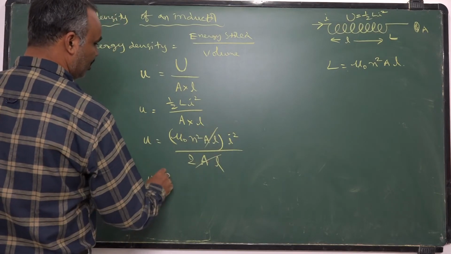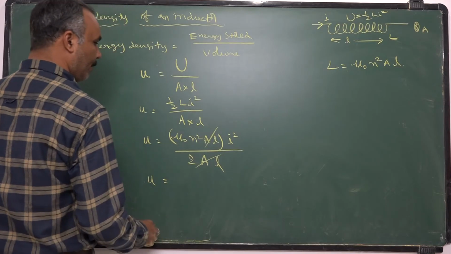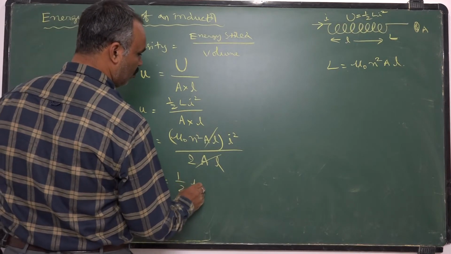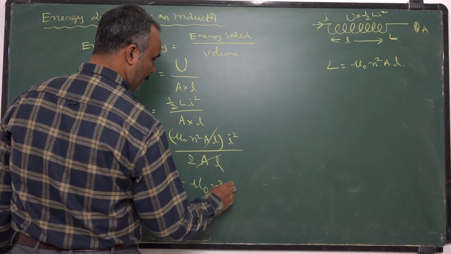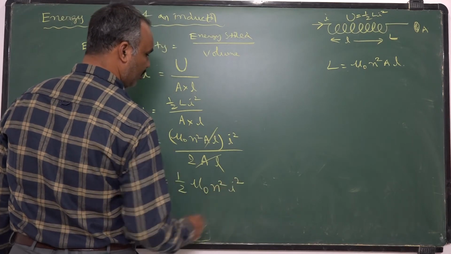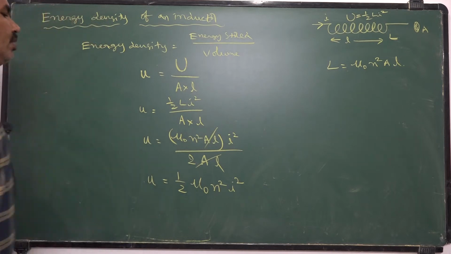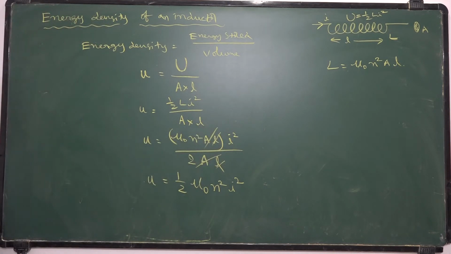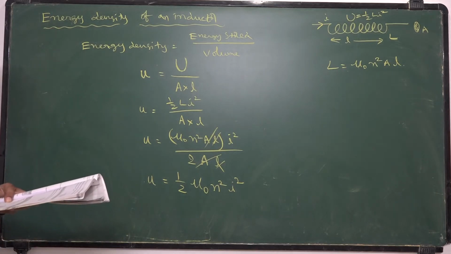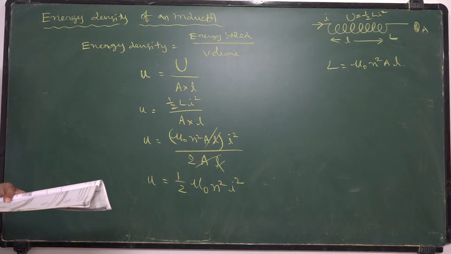So energy density small u is given by half mu 0 n square I square. L gets cancelled, A gets cancelled. Half mu 0 n square I square. That is the energy density.